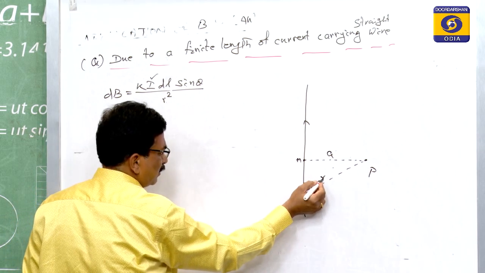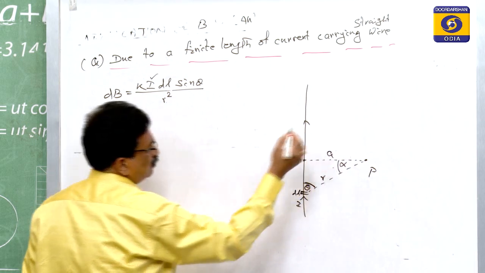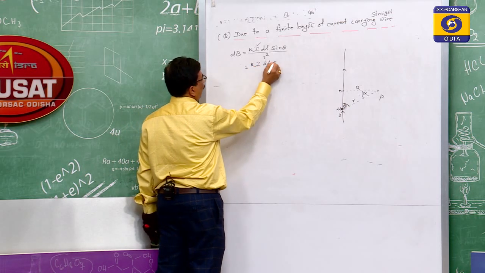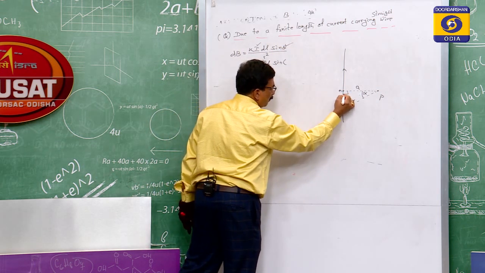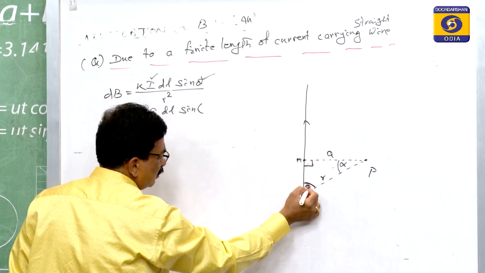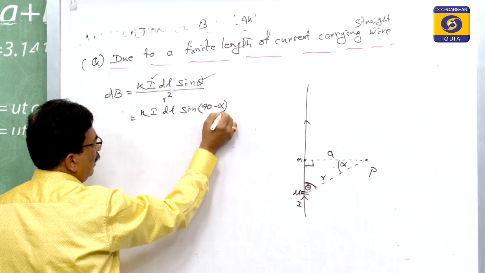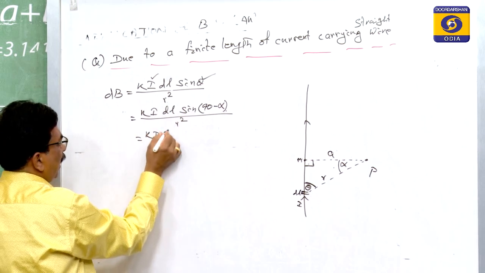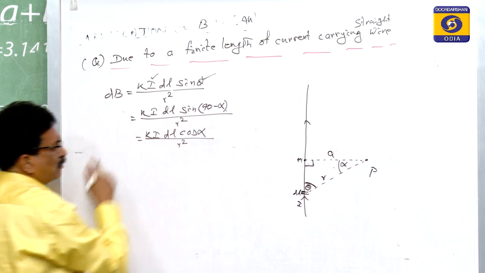Let this angle be alpha. Since this is the perpendicular distance a, theta is equal to 90 minus alpha. So I dl sin theta by r square is equal to k I dl cos alpha by r square.